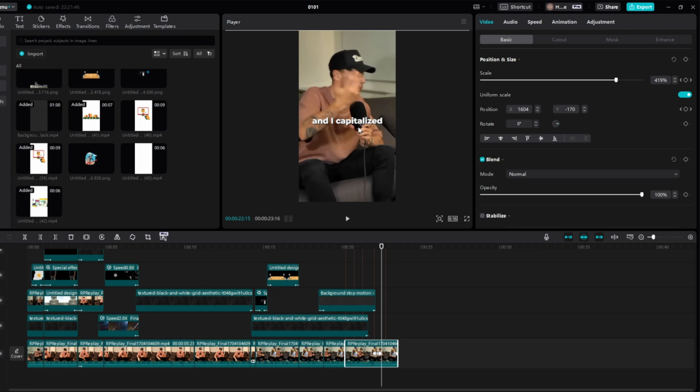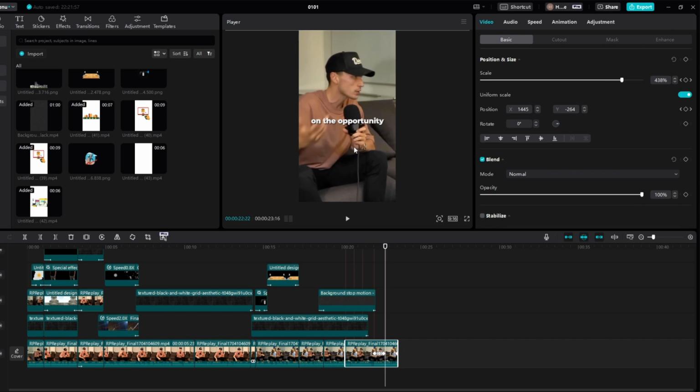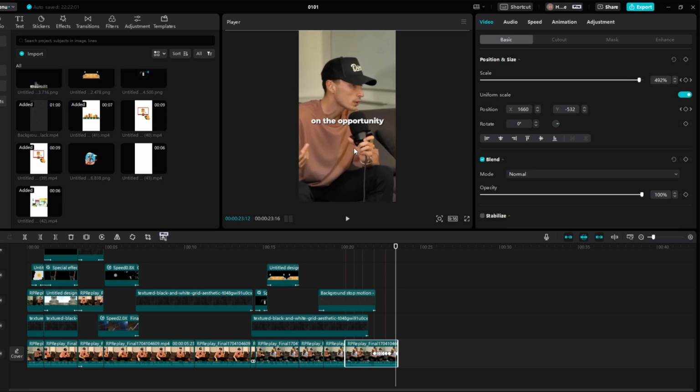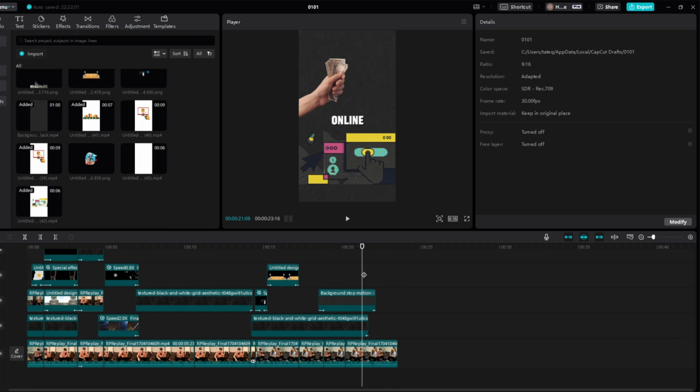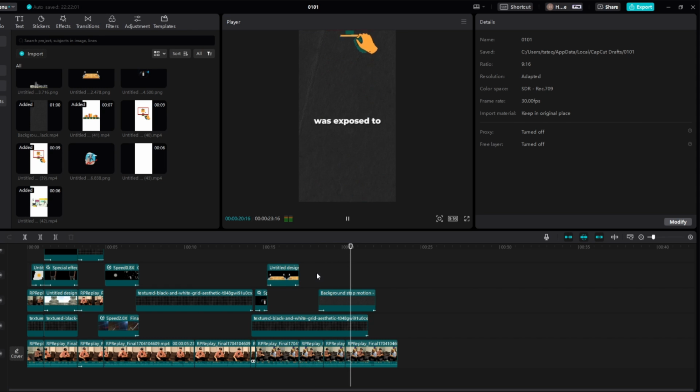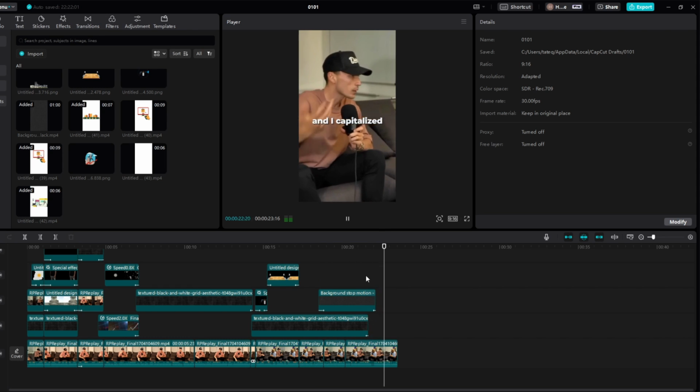Okay, so right there is a big jump, so right here we'll add this there, and then we'll add that there, a couple more keyframes forward, just like so. Yep, perfect. Now we'll see how this looks. Through the years, was exposed to e-commerce, was exposed to making money online, and I capitalized on the opportunity.